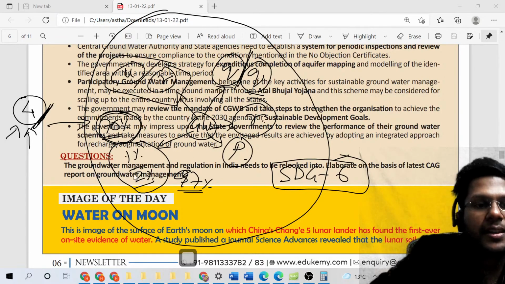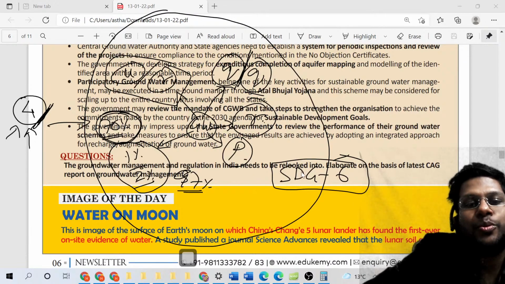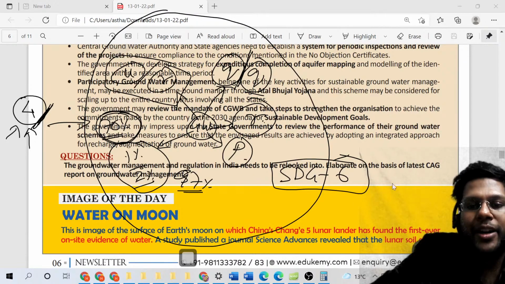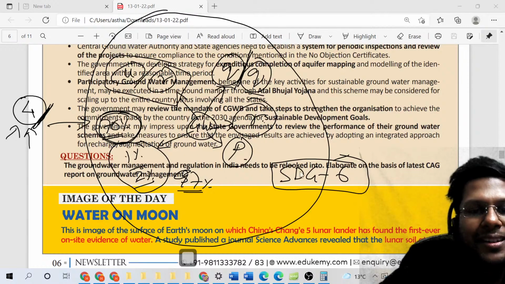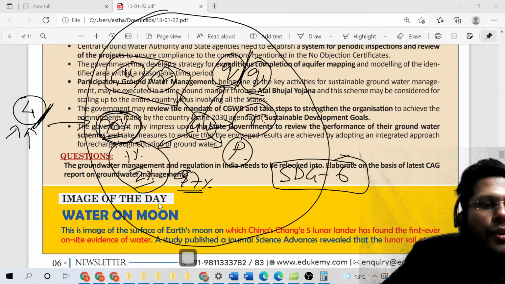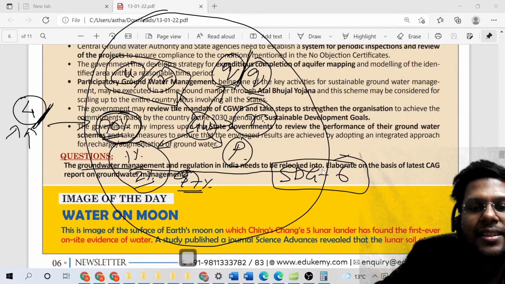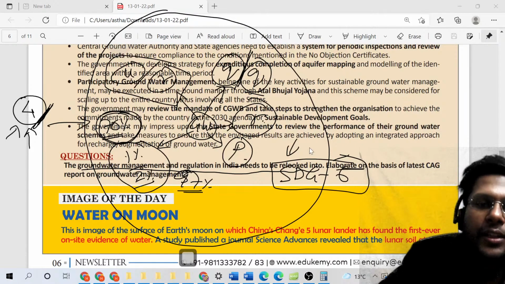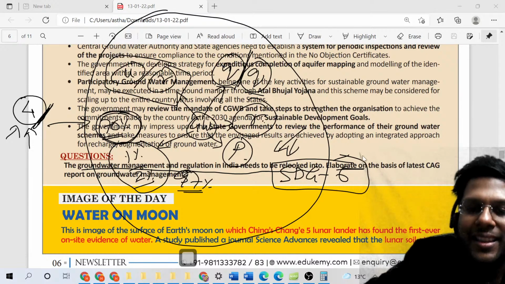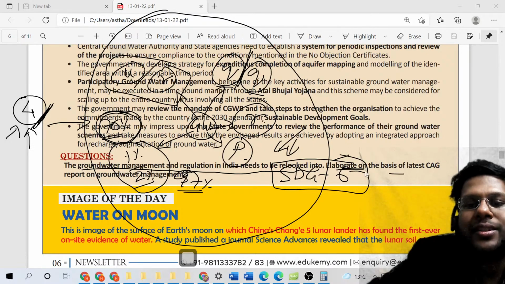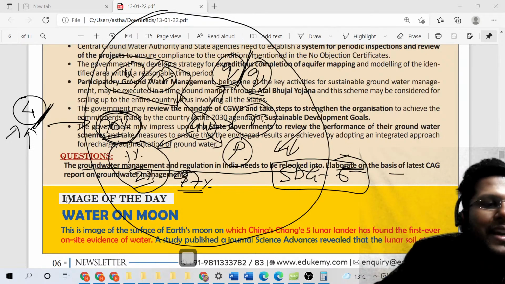The question for today is: groundwater management and regulation in India needs to be re-looked into. Elaborate on the basis of the latest CAG report on groundwater management. See, the groundwater management and regulation in India needs to be re-looked into. When we talk of the first sentence, do not think that the first sentence is futile. The question is only on elaboration. You need to use the first sentence also in building context to the answer, and then get on to the second sentence, elaborating on the basis of the latest CAG report.